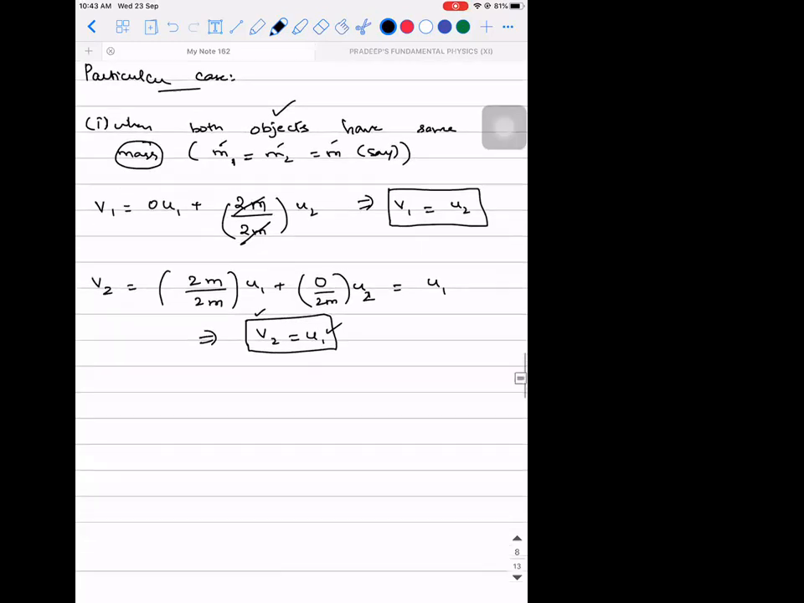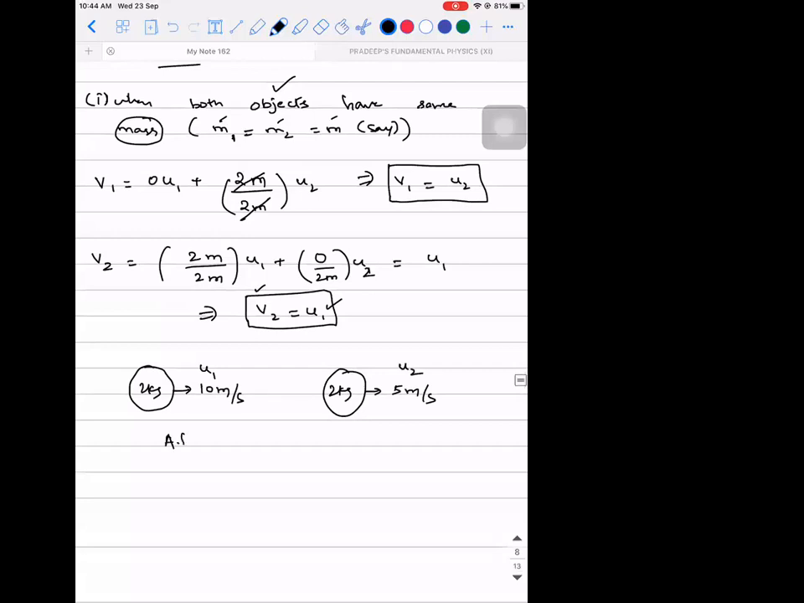The meaning of this is, let's say there is a 2 kilogram block which is moving with a speed of 10 meter per second. There is another 2 kilogram block or a ball which is moving with a speed of, let's say, 5 meter per second. So 10 meter per second is U1 and this is U2. After collision, what will happen? First of all, will the collision take place here? I'm changing it to 15. Will the collision take place?